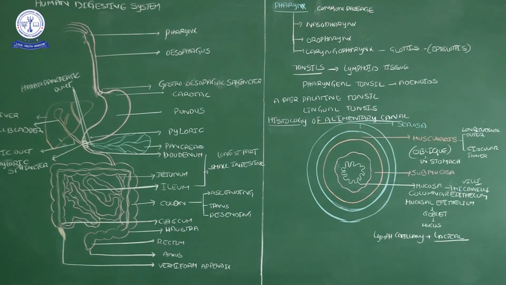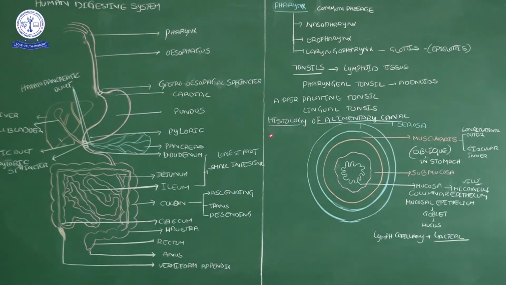Palatine means palate, which we already discussed, so these are the palate-based tonsils. And one more, the lingual tonsils. Lingual means tongue, so tongue tonsils. Sometimes when you are swallowing food, you get some pain at the base of the tongue, and that is caused by the lingual tonsils. These tonsils can be affected by contaminated food or any pathogen, and they swell up with inflammation. By that inflammation any one of the tonsils can cause pain, but it is not a severe problem. Okay, this is about the pharynx.